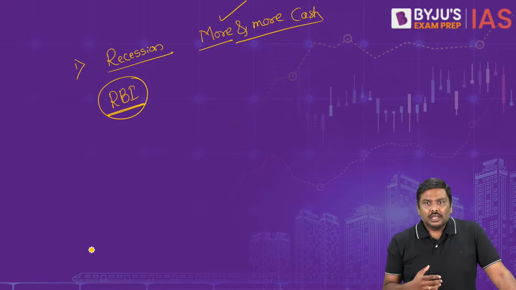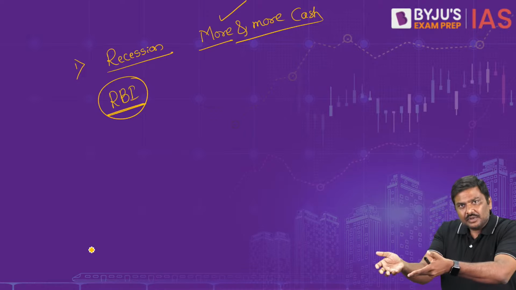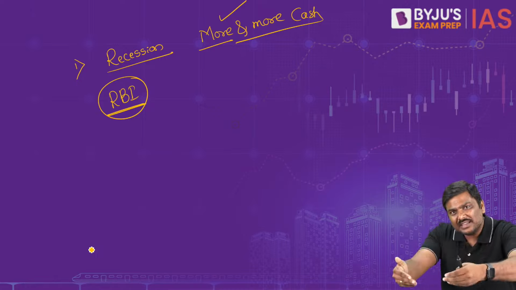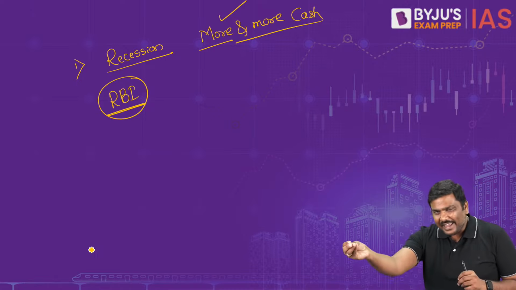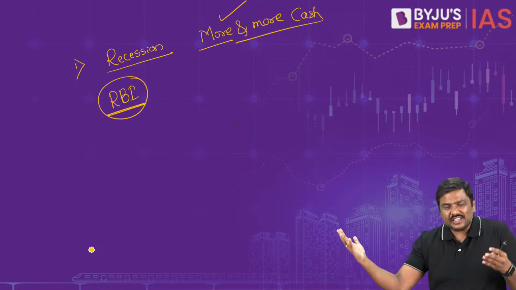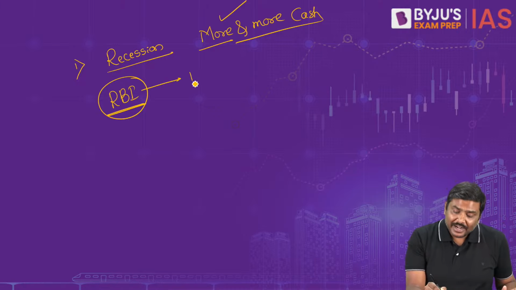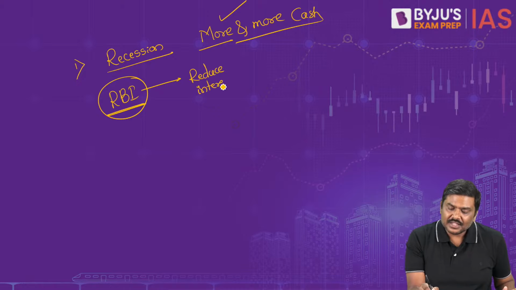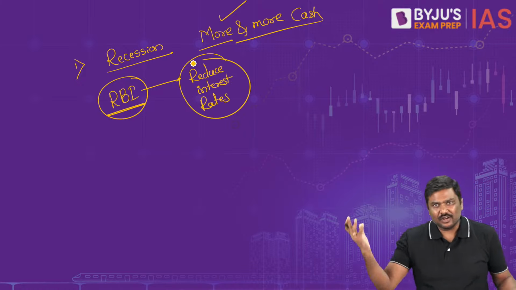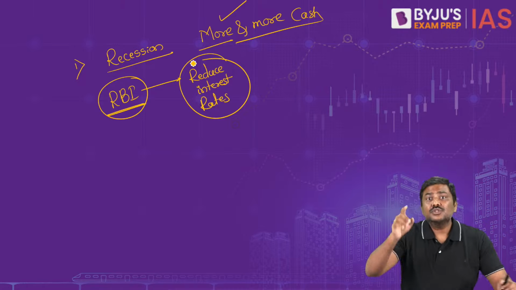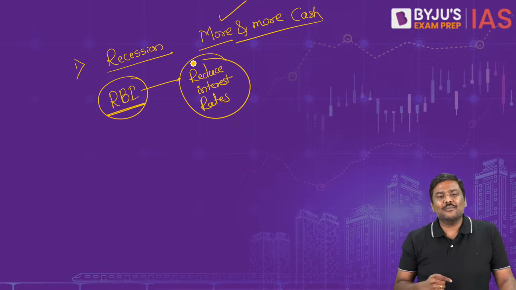Why? If there is a concern of recession, there is a reason. Why are you concerned? Reason is already the economy has slowed down, right? The economy showing stagnation indications, etc. At that point of time, RBI wants to reduce interest rates so that more and more investment will be done in the economy. It makes perfect sense, by the way. RBI will reduce interest rates so that investment will increase in the economy.